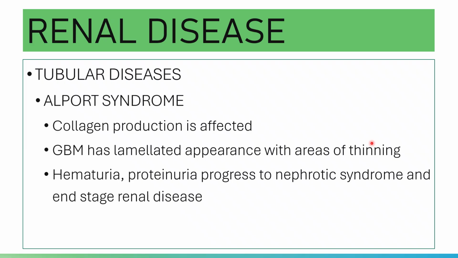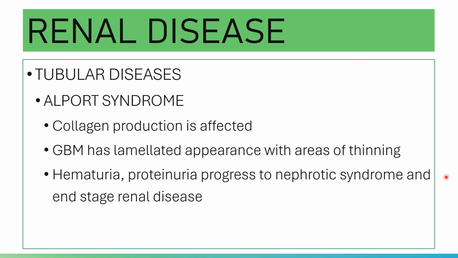If you try to remember, your GBM is thick. If the GBM is lamellated and there is thinning, then of course it will affect the filtration processes.